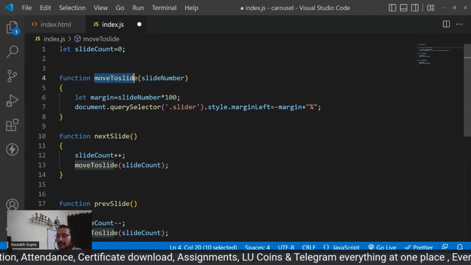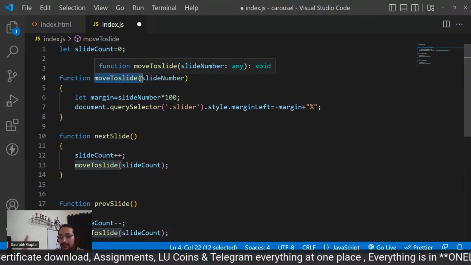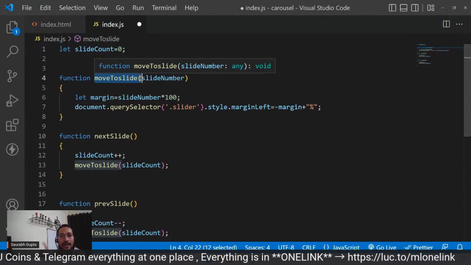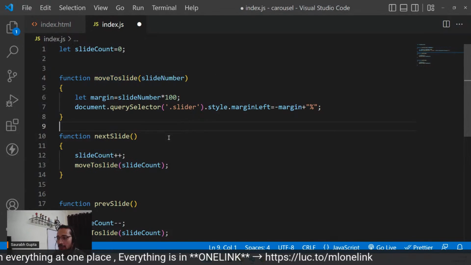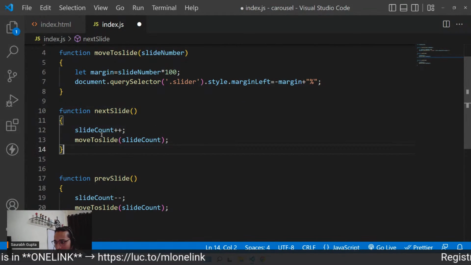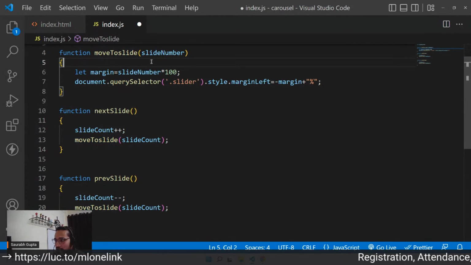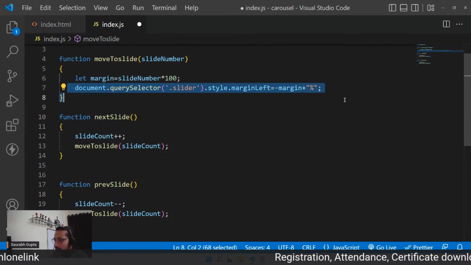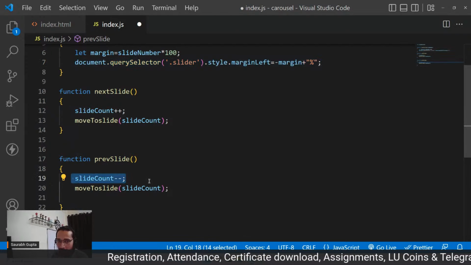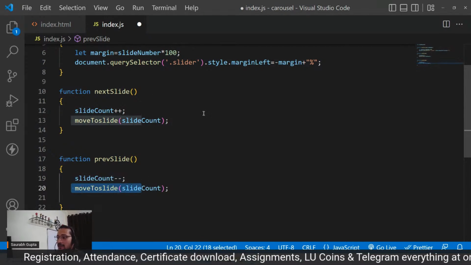What this function is saying is, I don't care if you're doing previous or next. Just give me a slide number and I'll take you there. Generic function. So I call next slide. It increments the slide count, and I pass that slide count to move to slide. That function takes this number and performs the margin left. Same for previous slide. It also takes the decremented slide count and performs the margin left.